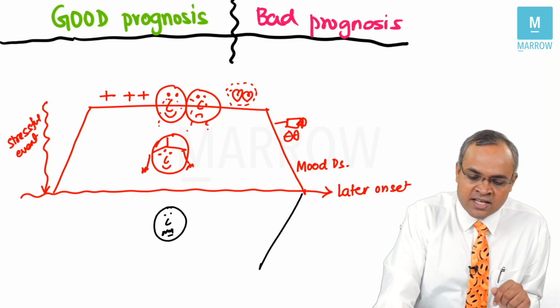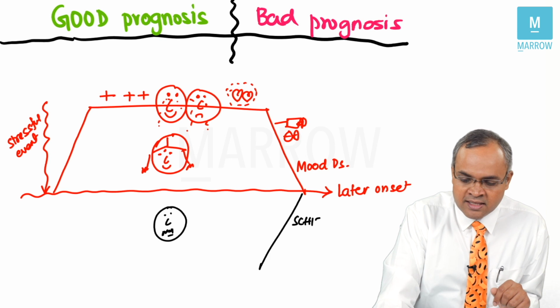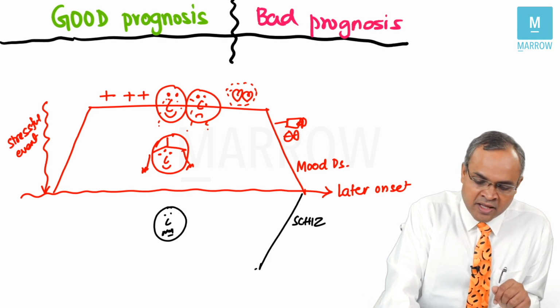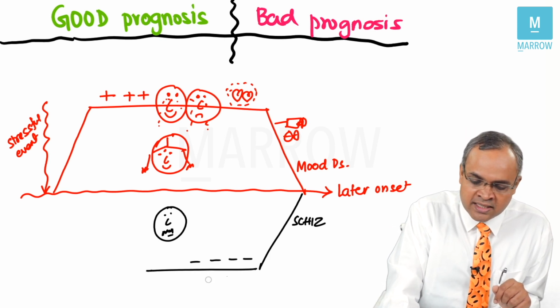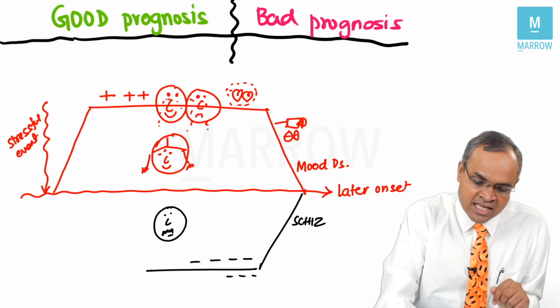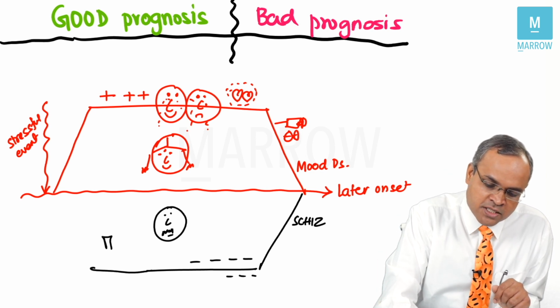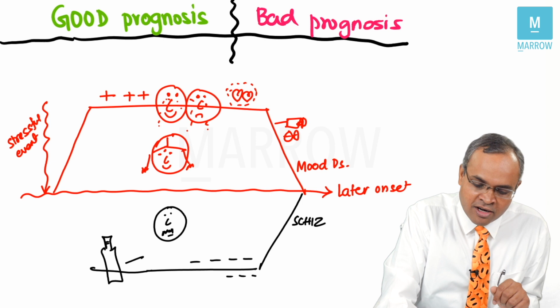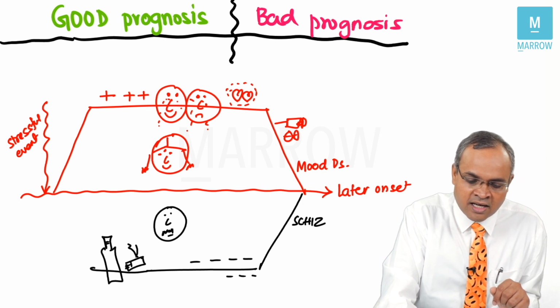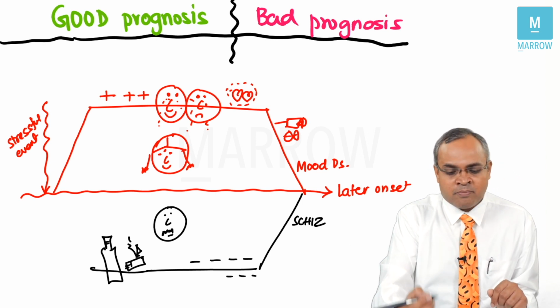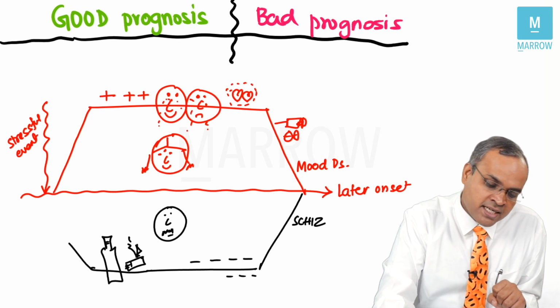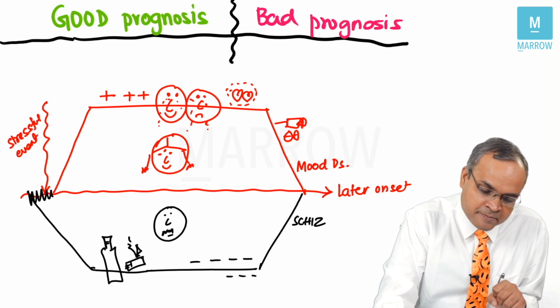If patients have schizophrenia history in the family, then it becomes bad prognosis. If there are a lot of negative symptoms, then it becomes bad prognosis. If the patient is into substance use and addiction problems, alcohol, cannabis, other substance use and all, then the prognosis becomes bad. If the patient has pre-morbid